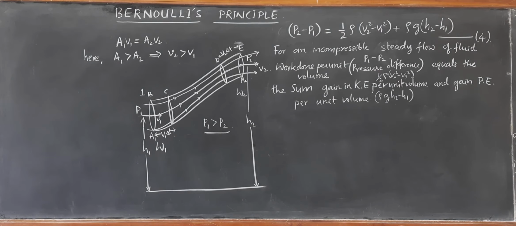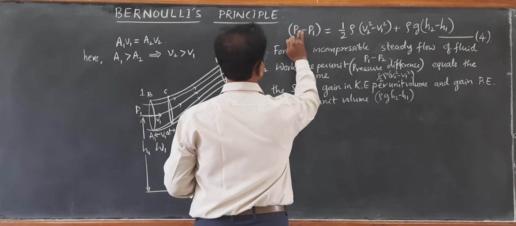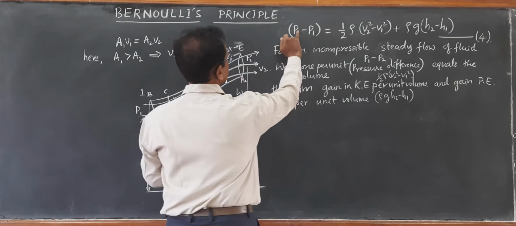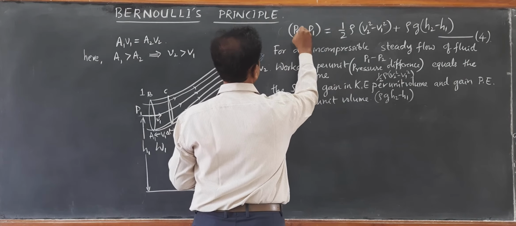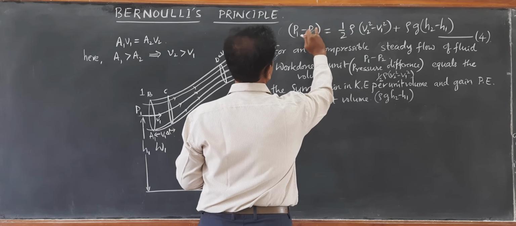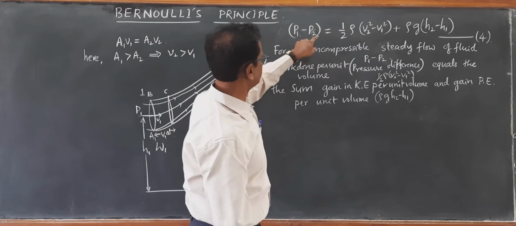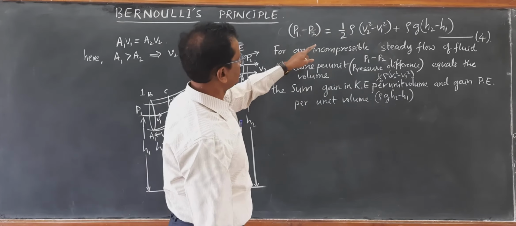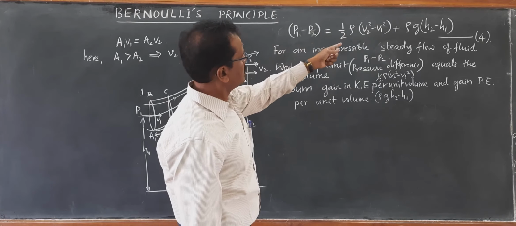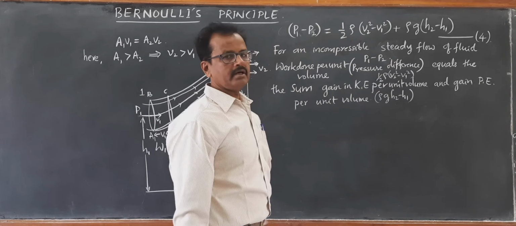Okay, I will rewrite the equation once again. There is a small correction here. It is not P2 minus P1. It's wrong. Since P2 is the lesser pressure, it is always P1 minus P2. In all other equations, I have written P1 minus P2. So all P1s you collect at one side, all 2s you collect at the other side.